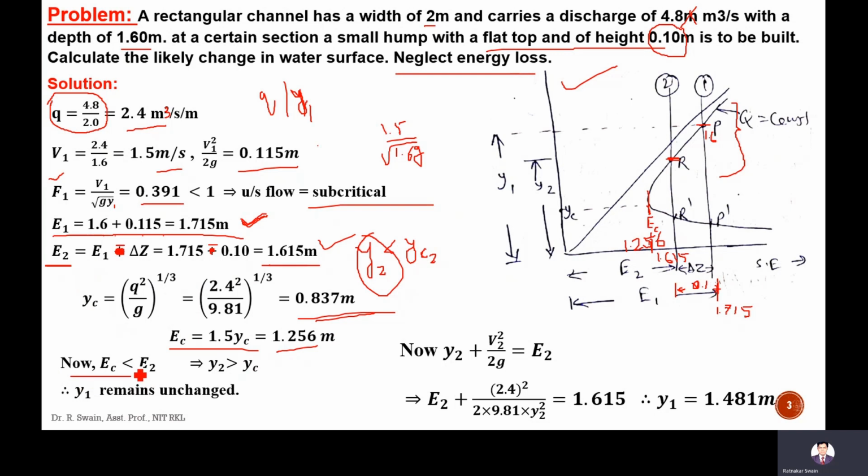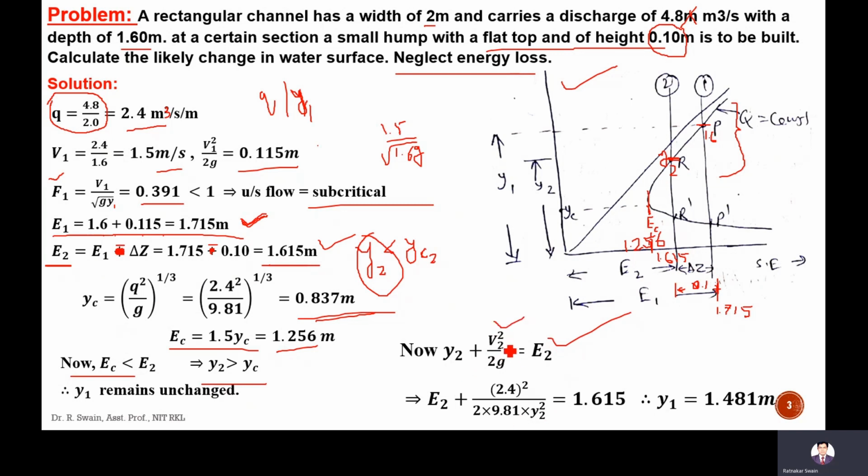It means now EC is less than E2. So Y2 will be more than YC. Y2 will be more than YC. So now E2, okay, this will be your U2. So now this will be U2 1.615, which is equal to Y2 plus V2 square by 2G.